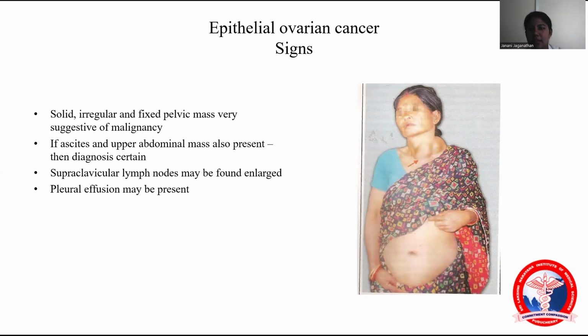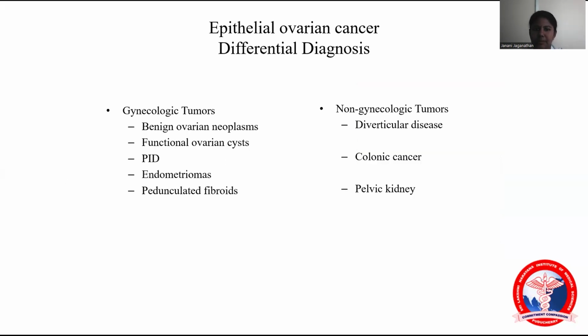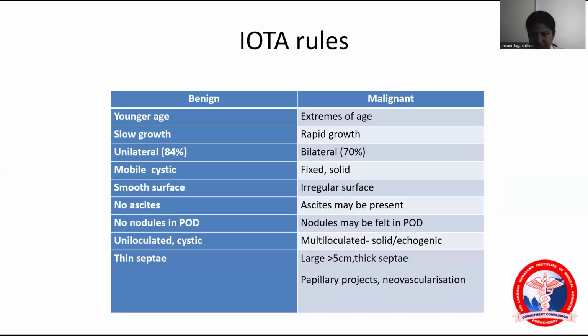The signs are a solid, irregular, fixed pelvic mass. If ascites and an upper abdominal mass are also present, the diagnosis can vary. Normally the left supraclavicular lymph nodes, the Virchow nodes, will be enlarged, and pleural effusion will also be present. The differential diagnosis includes benign ovarian tumors, functional ovarian cysts, PID, endometriomas, and non-gynecological causes like colon carcinoma and pelvic kidney.